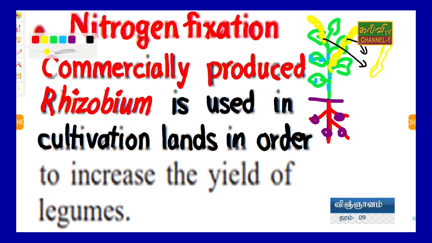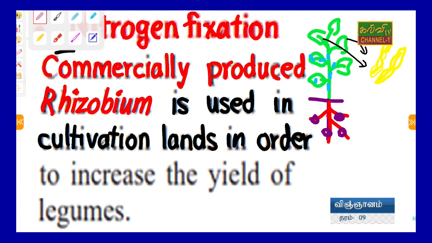They enter the market for selling or eating. At the end of the cultivation, what happens? We have to cut this plant and use it as a fertilizer.